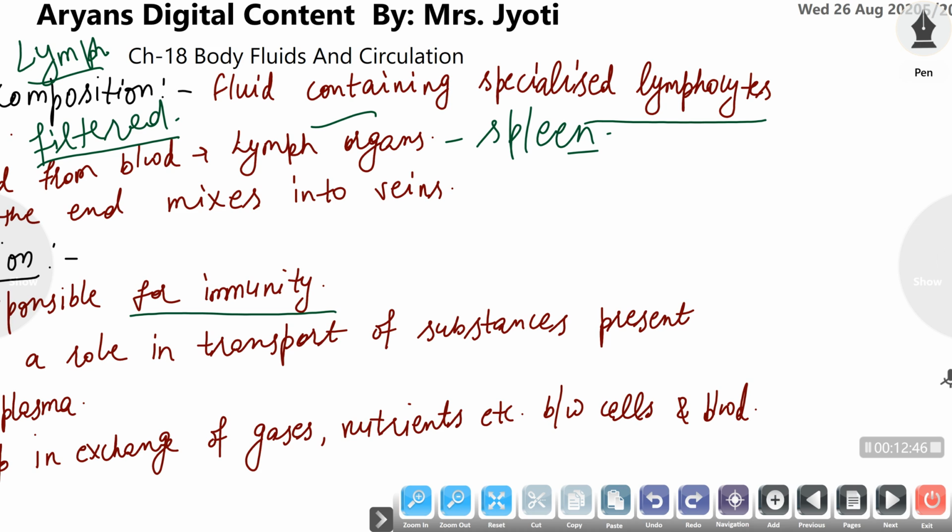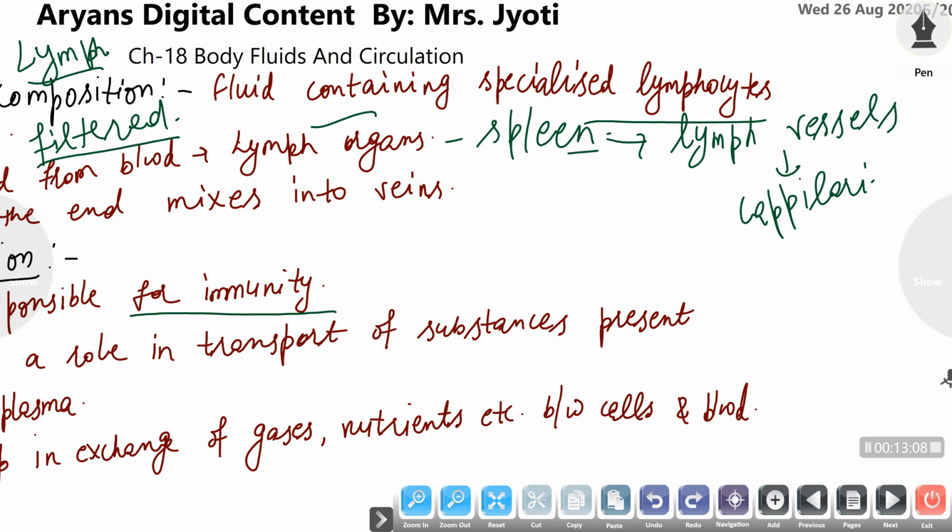They are termed as lymph organs. The lymph organs filter the lymph from blood and transfer it into the specific vessels that are termed as lymph vessels. The lymph vessels break into lymph capillaries at the tissue level, and the capillaries ultimately unite to form the venules, and these venules ultimately meet the veins.